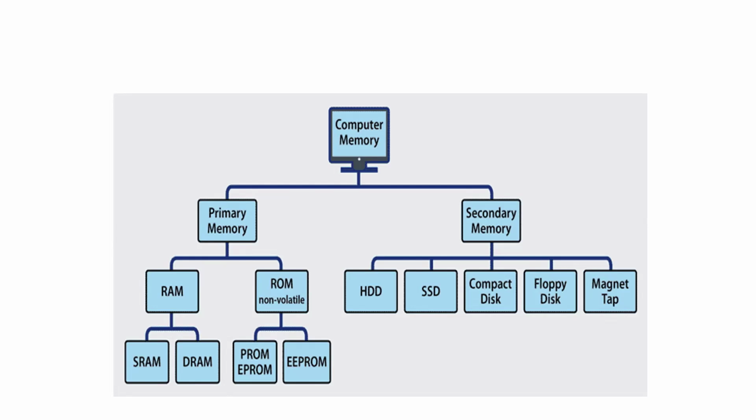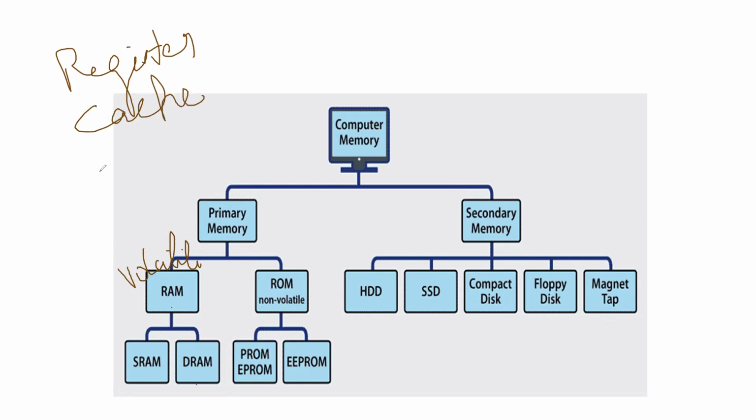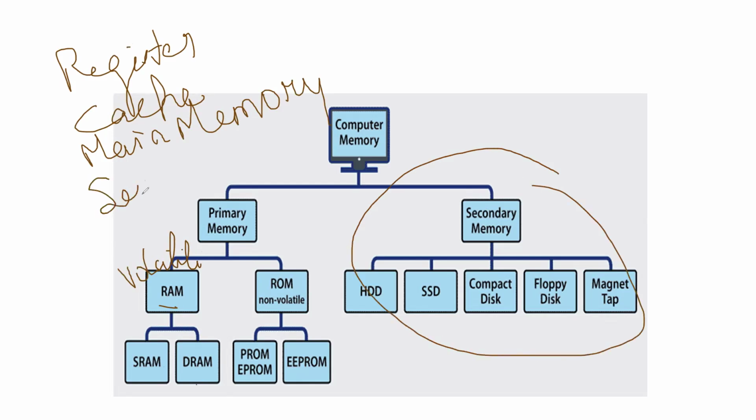Which one is volatile and which one is non-volatile is very important. The main memory is all volatile. Volatile means that after a power failure or any problem in the system, the content will be deleted automatically. So RAM, SRAM, DRAM, and apart from that, register and cache memory are volatile. RAM is the main memory. After that we have the secondary memories.